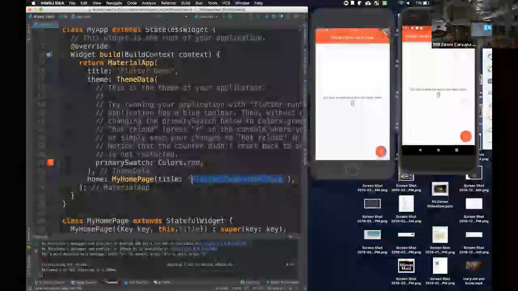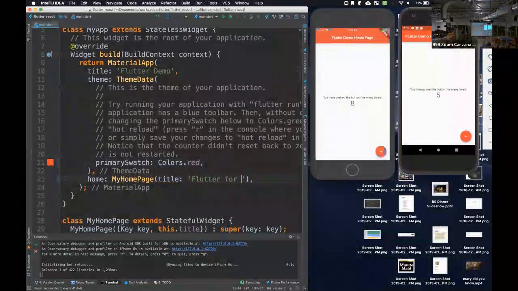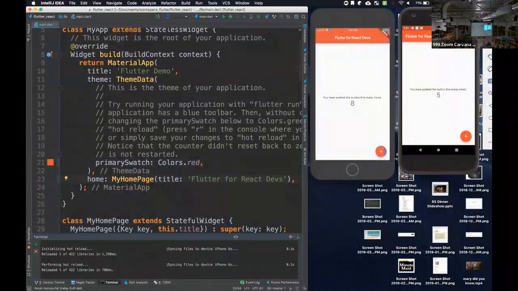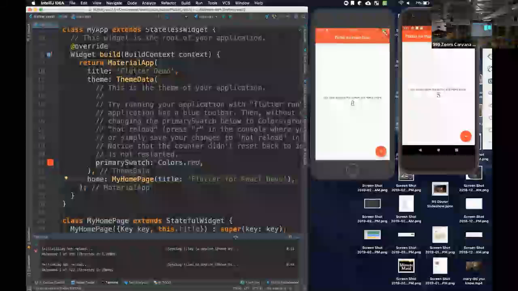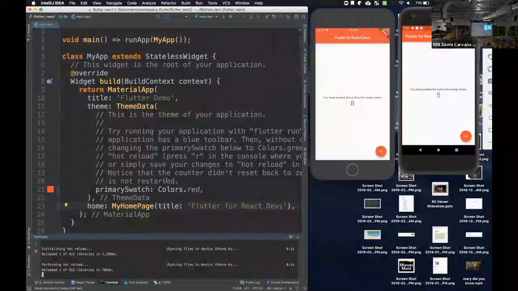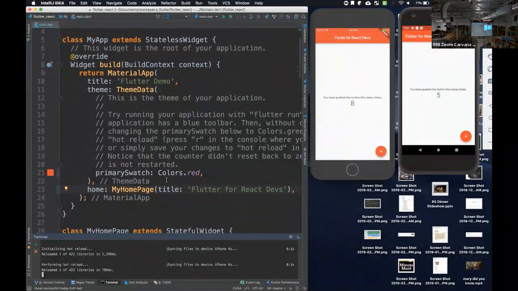Let's stick with the red. Let's call this Flutter for React Devs. You can change the title. You notice how Flutter automatically updates between iOS and Android. The iOS application has a centered title. The Android one has it on the left. There are lots of other subtle differences. The widget library I'm using right now is Material.